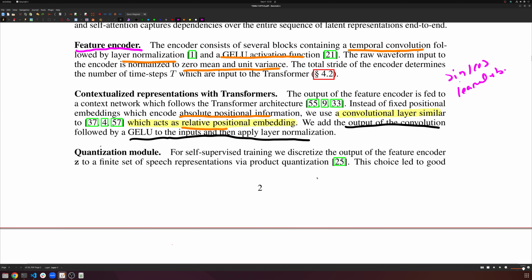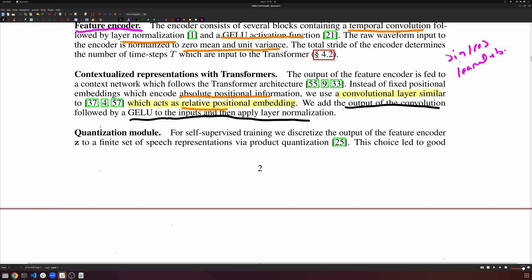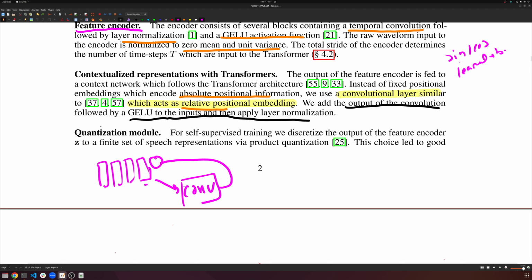Let's say we have these outputs of our convolution after that feature encoder module. This is going to go to some convolution, and then the output of this is going to be added back to here. So we're adding positional information in, but it's relative.